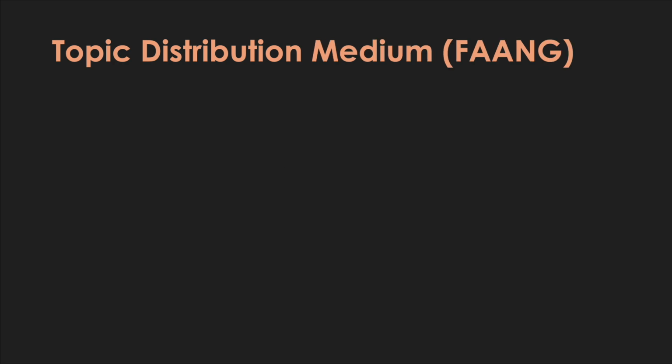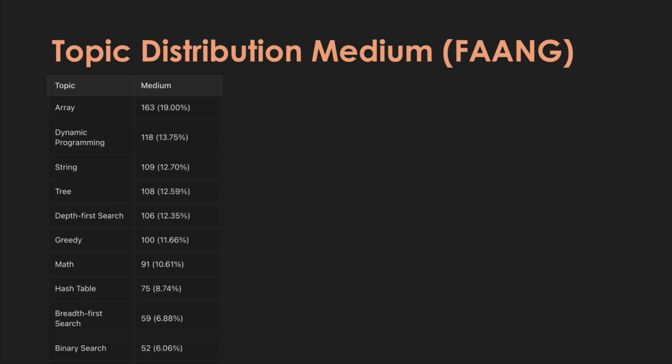Now let's go to medium. In the medium distribution, array drops from 33% to just 19%, probably because a lot of array questions are easy. But dynamic programming comes way back up with 13%. Again, strings is still up there, trees, depth first search, greedy. So if you're trying to prepare for medium questions, which, as we saw in the earlier data set, a lot of companies prioritize, this is a good topic set to be prepared for.